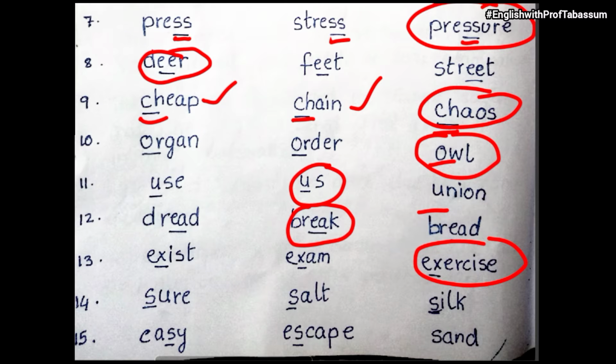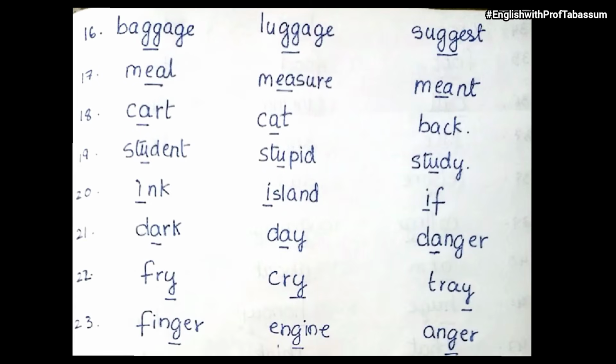Next, shore, salt, silk. What is different over here? Shore, because the sound of s is different. Salt, it is s. Silk also s, but over here shore, sh sound. Next, easy, S is pronounced as z. Escape, S is pronounced as s only, and sand, again S is pronounced as S only. So what is different? Easy, because S over here is pronounced as Z, which is completely different. Next, baggage, luggage, suggest. What is different over here? It is suggest, okay? Because in baggage and luggage, the sound of G is G, but in suggest it is J.